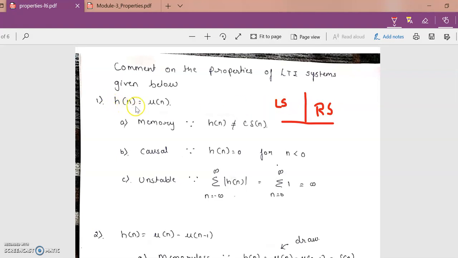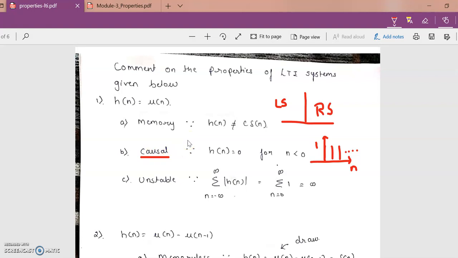So we know h of n is equal to u of n. Can we all draw h of n is equal to u of n? How do we do that? We know that u of n starts from 0 and goes on till infinity. The amplitude value is 1. That is why I call it a unit step function, and the x-axis is n. If I draw the signal h of n is equal to u of n, it is going to look like this. Once it looks like this, what is the next step? You check. It is present on the RHS. It is not present on the LHS. Therefore, I call the system a causal system.